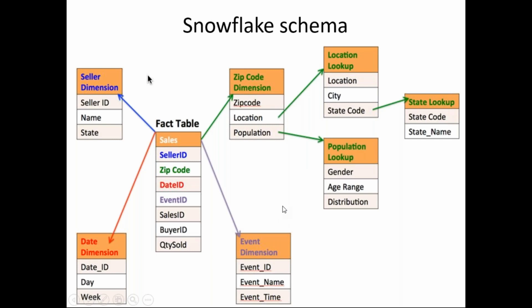So why is star schema better than snowflake schema? If I want state name wise sales, the state name wise quantity sold, in my visualization, how many joins need to be validated? The fact table and zip code join need to be validated. Then zip code dimension to location lookup, and location lookup to state lookup need to be validated.